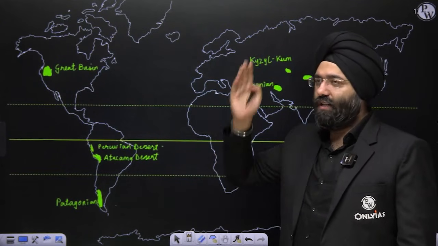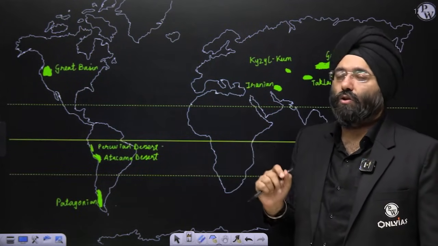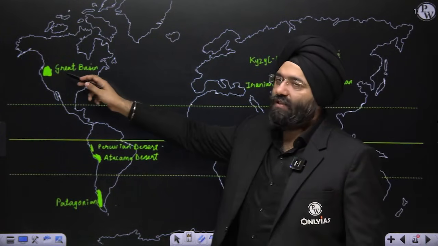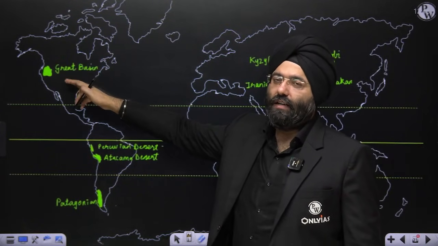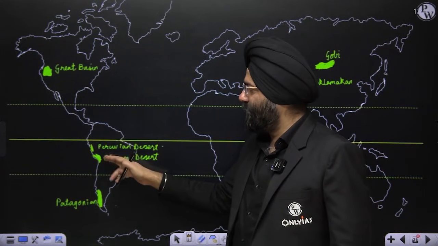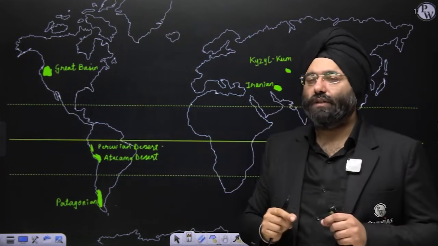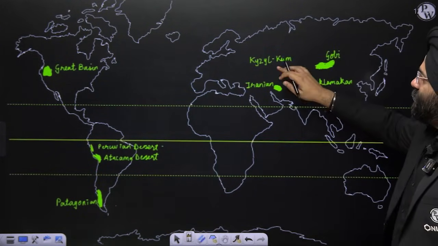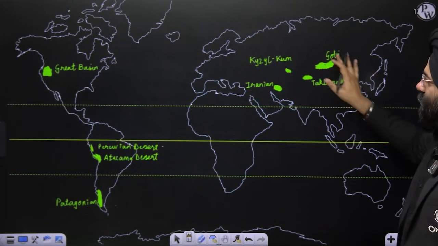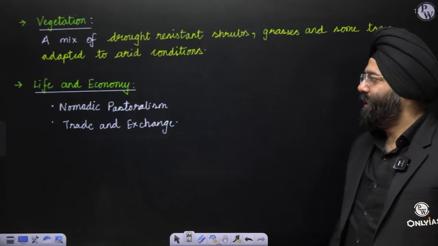You can be given a list where hot and cold deserts are mentioned and asked which among the following are hot or cold. The Great Basin over here, above the Mojave Desert as you say, is the Great Basin. If you come to South America, you have the Peruvian Desert, Atacama Desert and Patagonian Deserts. These are cold deserts. Do not get confused. Then you have the Iranian Desert, Kizilkum Desert, Gobi Desert and Taklamakan Desert. All these are cold deserts. Colder deserts, right?